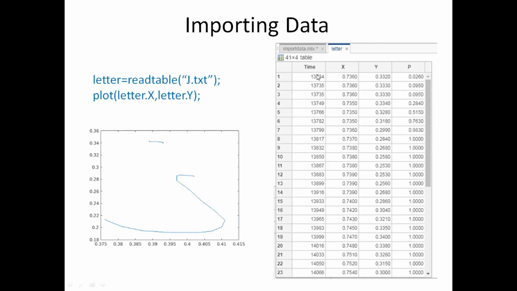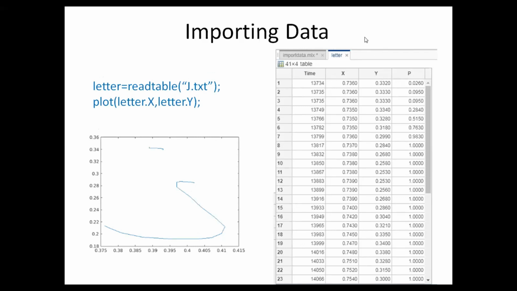As you can see, the time is in milliseconds. X and Y values are normalized between 0 and 1. So we have 41 rows and 4 columns, meaning I have 4 input variables, those are the 4 columns, and I have 41 such data for one single letter J. Now I will make a plot of this X position and Y position of the letter to visualize the letter J.